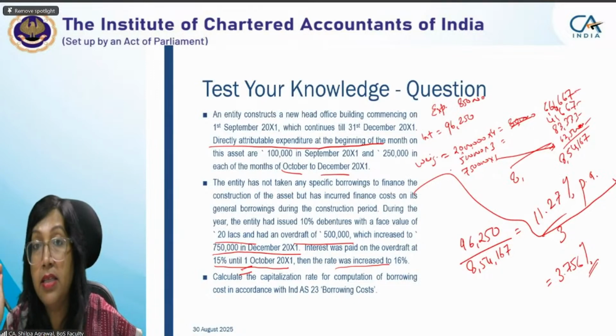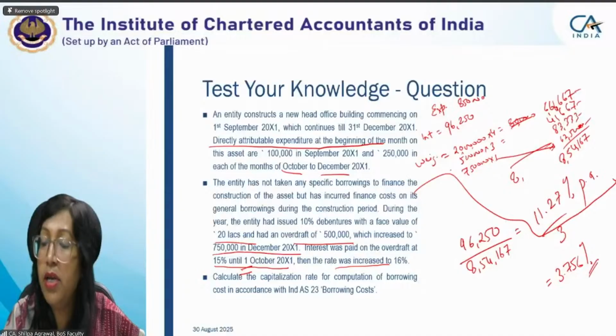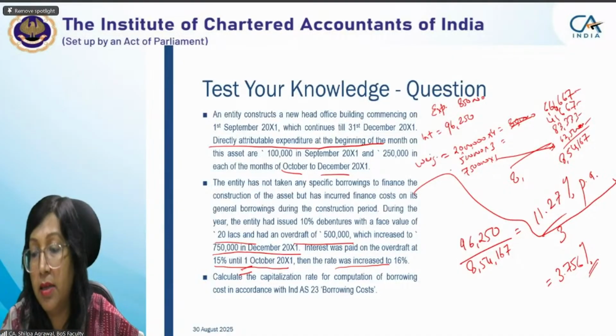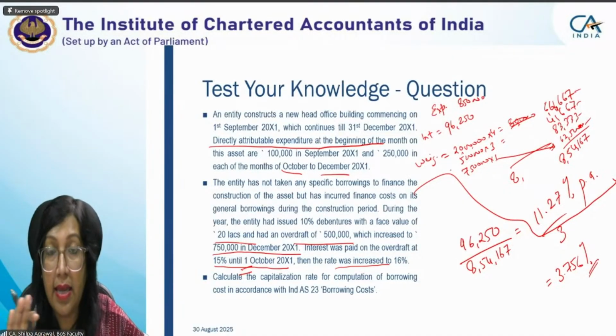What is required is the conceptual clarity. In the exam, you can do till 11.27 per annum, you can write it and your answer will be correct, absolutely correct.